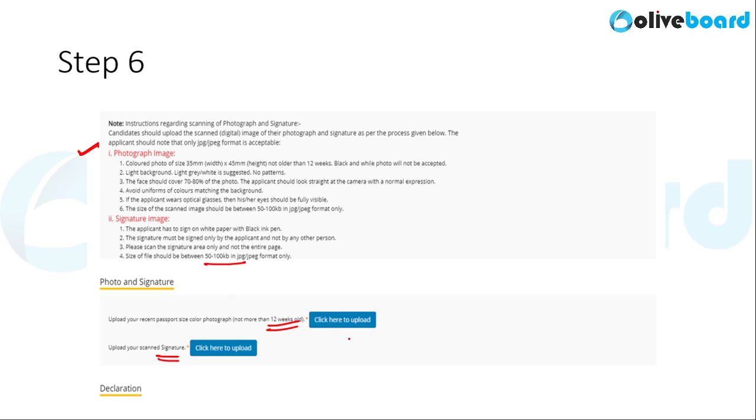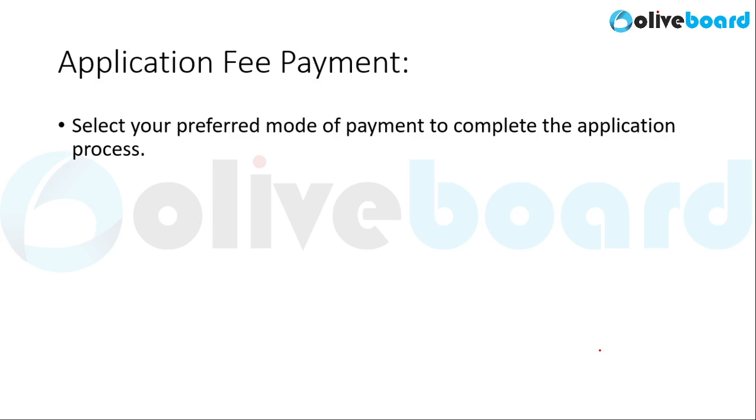As you upload these, there is a declaration mentioned below this. Click on I agree button that is mentioned here and finally click on submit. As you click on submit, you will be transferred to the payment gateway page. So click on the preferred payment mode of your choice. Now this could be challan, this could be online payment, online net banking, debit card, credit card, UPI, whatever mode that is preferable to you. Click on that mode and pay the fees.